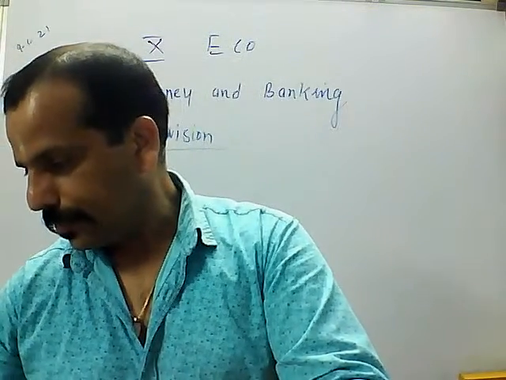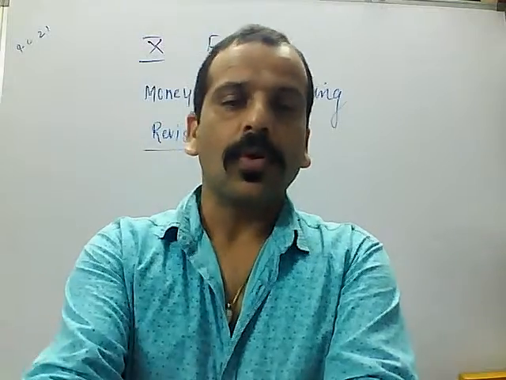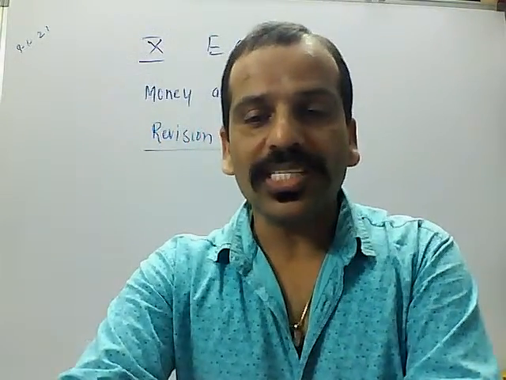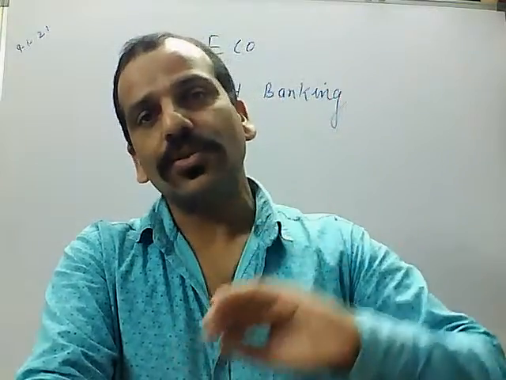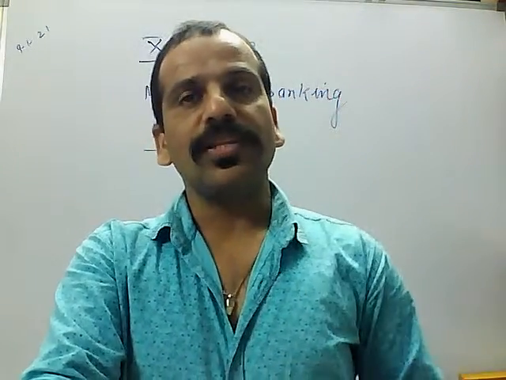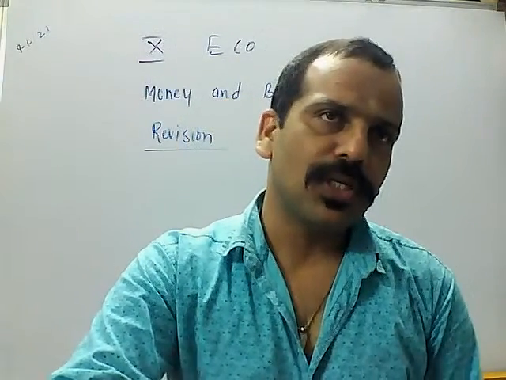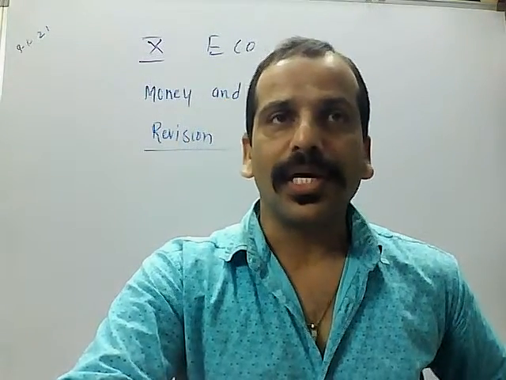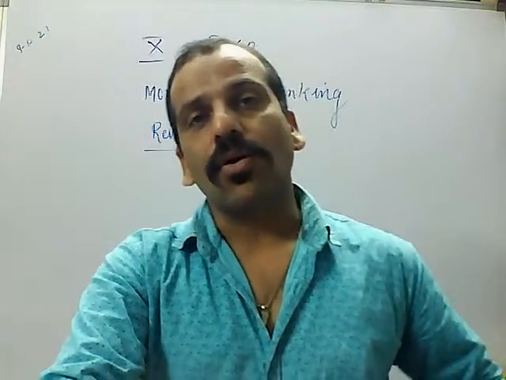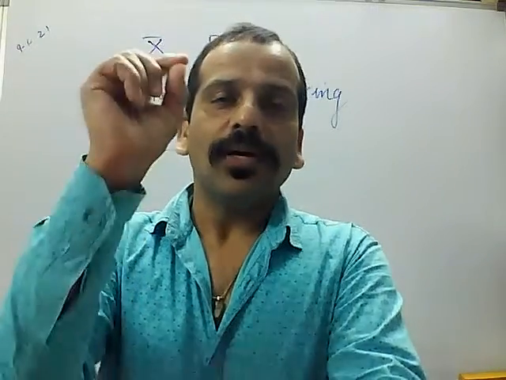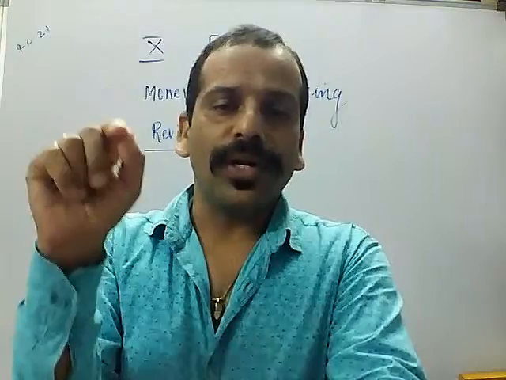Question number 4. Look at a 10 rupee note. What is written on the top? Can you explain this statement? As you have seen a rupee 10 note many times, what is written on the top of it? You will find Reserve Bank of India.